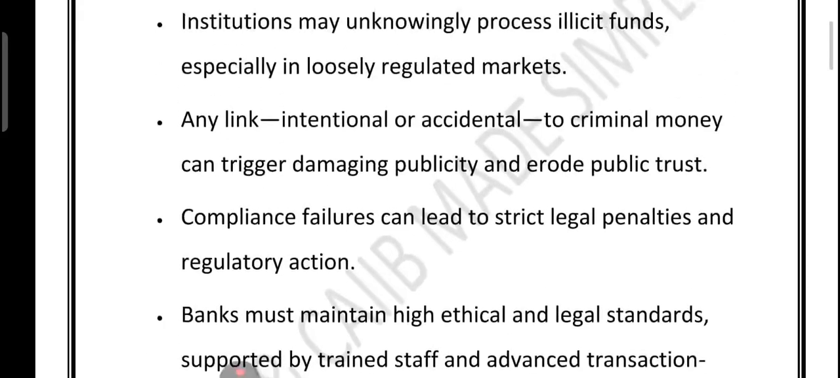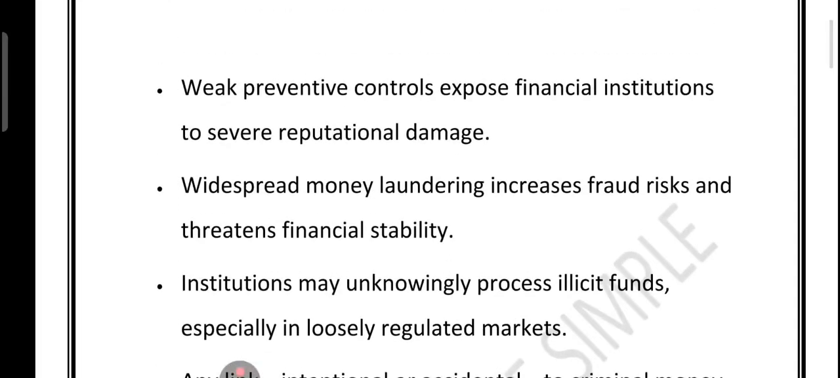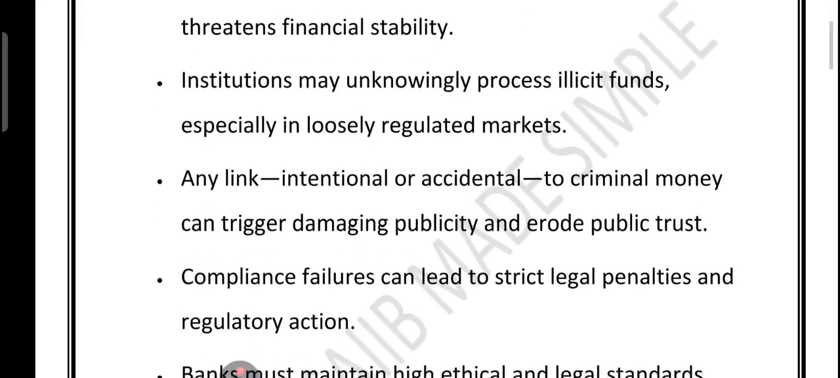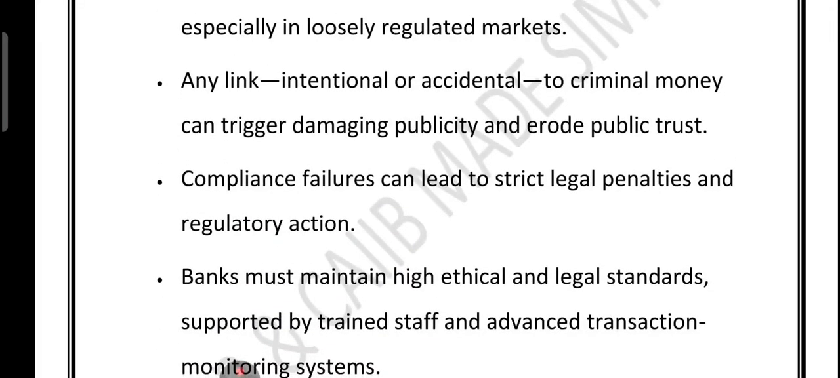So let's quickly summarize the third slide which we have just discussed. I told you that if you have weak controls, there is a risk of processing criminal money. Laundering increases fraud. Laundering threatens financial stability. Loosely regulated markets are higher risk. Even an accidental link to crime can destroy trust. Compliance failure includes legal penalties plus regulatory action. Banks need ethics, training and monitoring systems. And under the 1988 UN Convention, laundering includes hiding assets from drug crime or any criminal act.